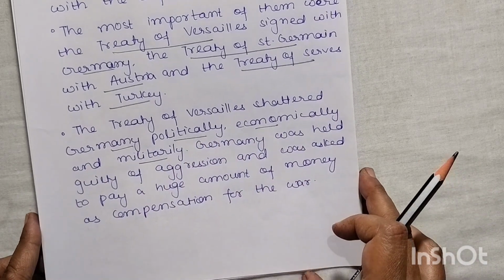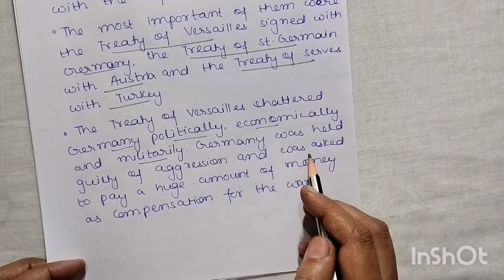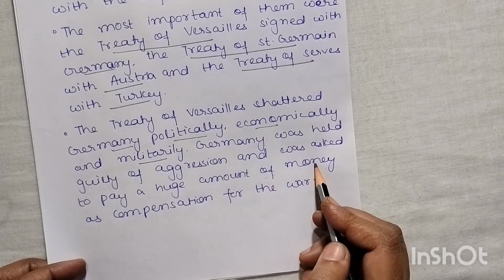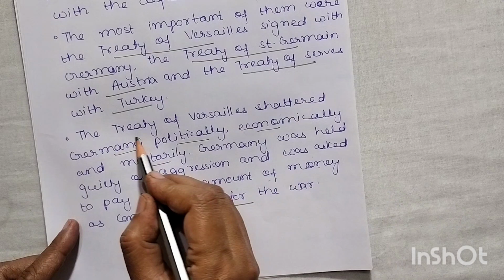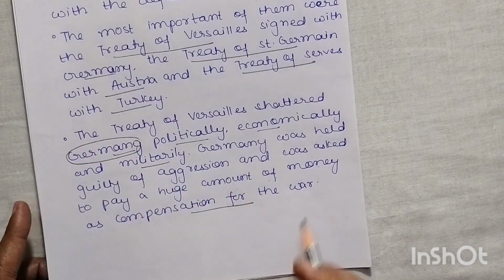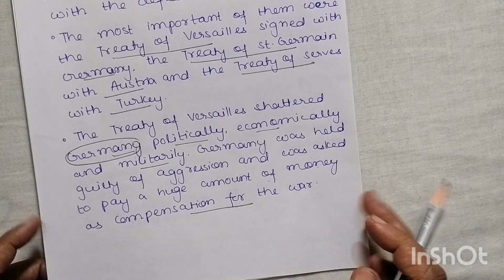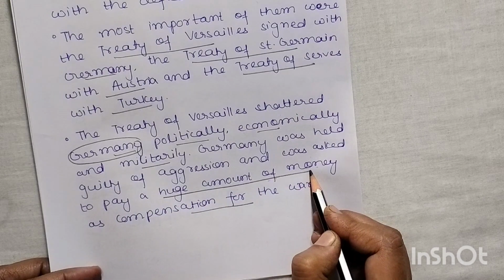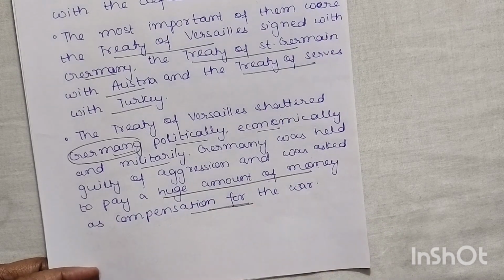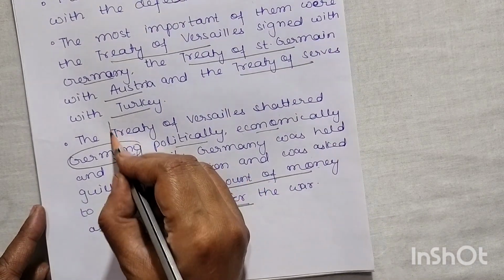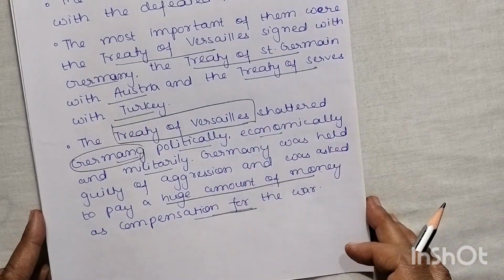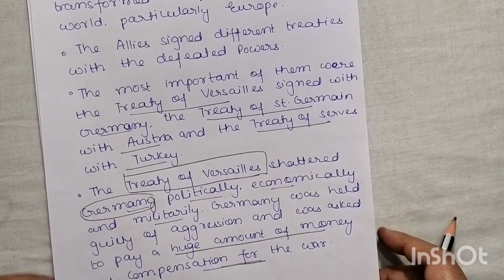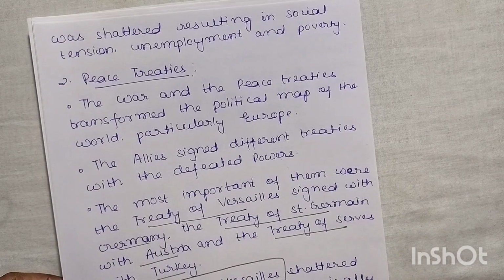Germany was held guilty of aggression and was asked to pay a huge amount of money as compensation for the war. So Germany was held responsible for the First World War, and for the economic loss also it was asked to pay a huge amount of money as compensation, according to this Treaty of Versailles. And later on we will see how this became the second cause of World War also. Okay, so this is the first one.